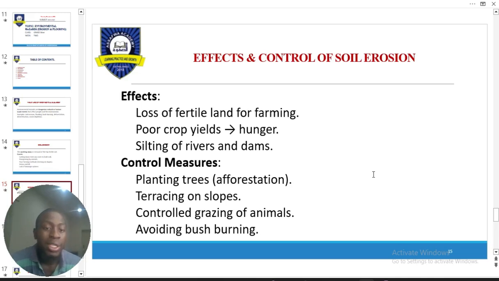By planting trees, terracing on slopes, like I told you. If the topology of your farmland is sloping, you perform the appropriate method, which is terracing. Control grazing of farm animals, and lastly, avoid bush burning so that you don't destroy the vegetation of the place, to control wind and water flow.